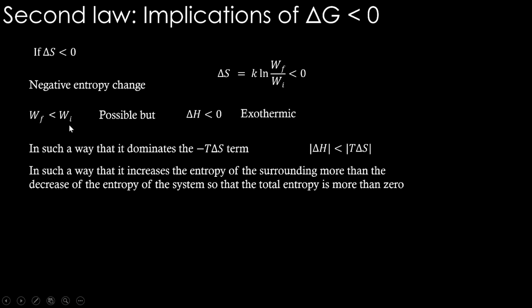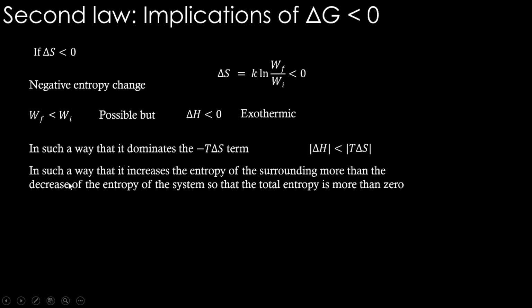You see here the entropy of the system is decreasing from initial to final. W decrement is not something that we thought will happen in nature. But if that happens in the system, in the surrounding the change should be the opposite, meaning the surroundings' W should be increasing. It should increase to such an extent that it should overcome the W decrement in the system. Okay, so that is possible.